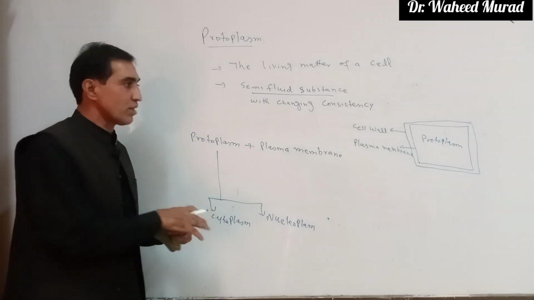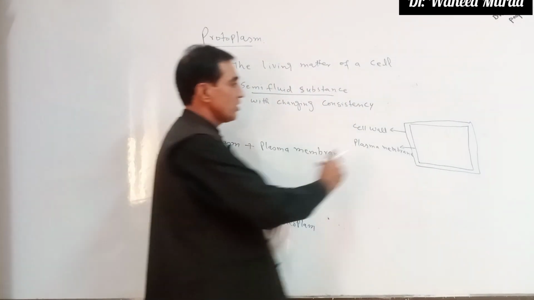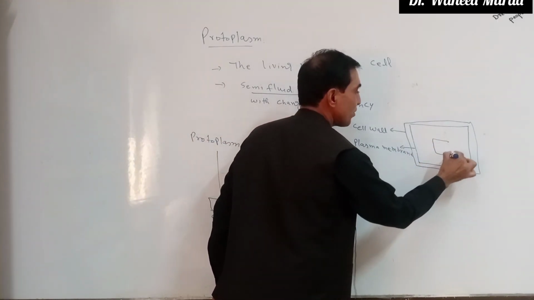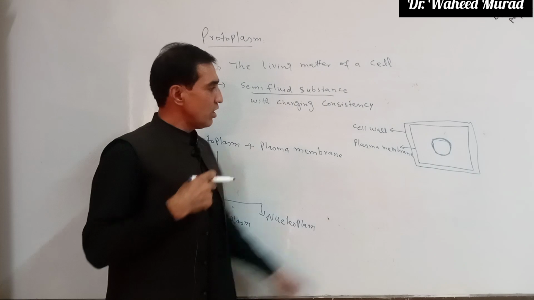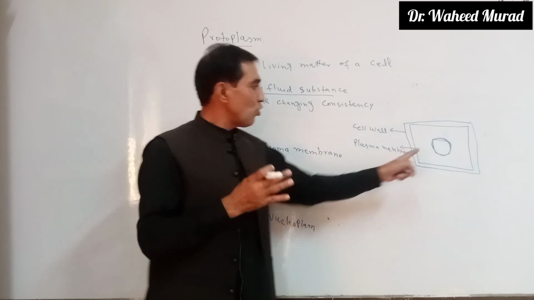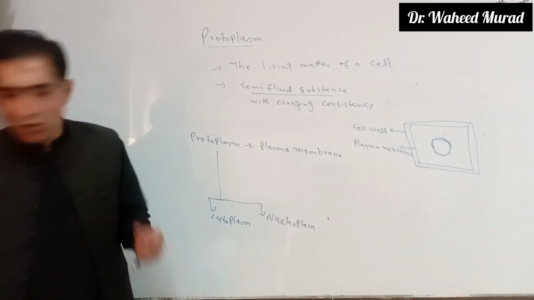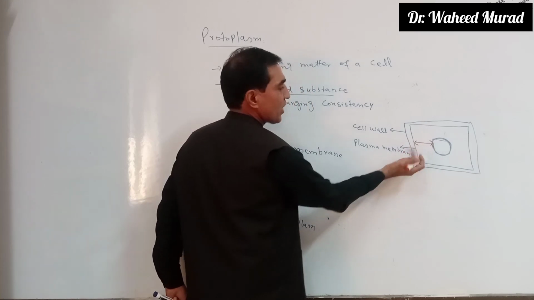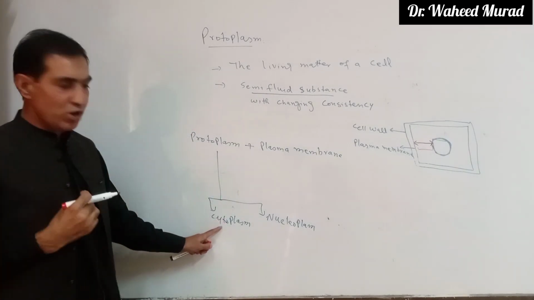So what is cytoplasm? Cytoplasm is the ground substance between the plasma membrane and the nuclear membrane. Let's suppose this is the nucleus, and this is the nuclear membrane, the nuclear envelope. The ground substance between the nuclear membrane and the plasma membrane is called cytoplasm.